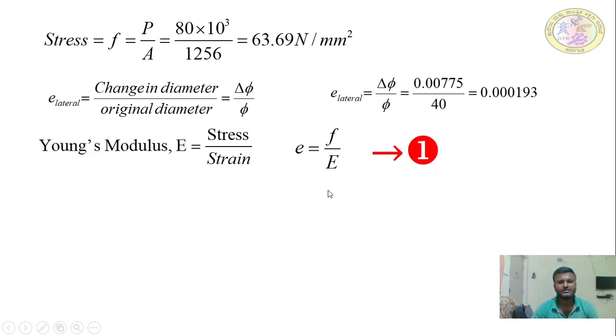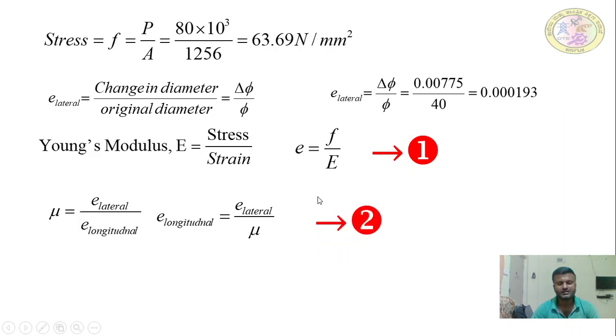As per our question we need to find out, this is the one relation you keep in your mind. Next, mu is equal to E lateral divided by E longitudinal, so E longitudinal is equal to E lateral by mu. This is the second relation we have. In order to find out, we need to find mu, and Young's modulus of elasticity.